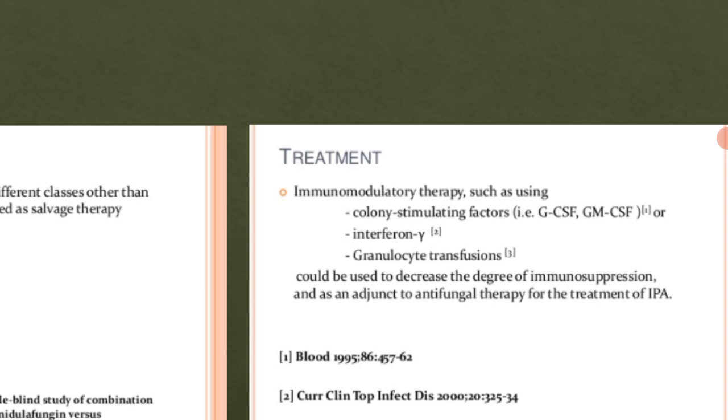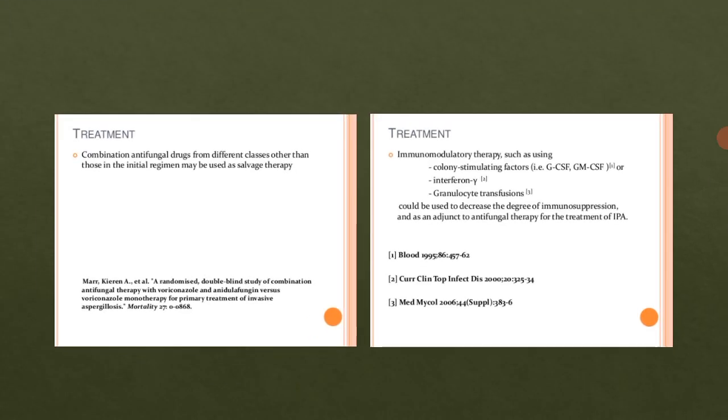Okay, and then after that we can give the antifungal therapy with respect to the certain drugs that we have mentioned in the earlier slides, right? This is mostly in the cases of invasive aspergillosis or pulmonary aspergillosis, the severe cases. In those cases, immunomodulatory therapy is most probably preferred. This is about the treatment.